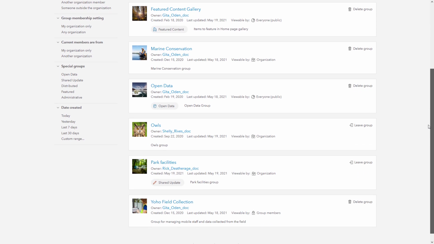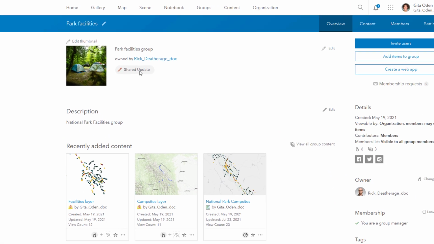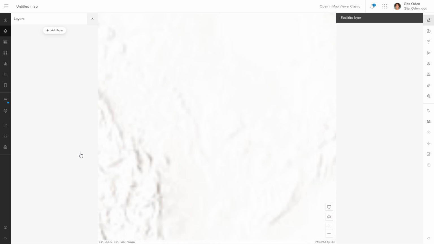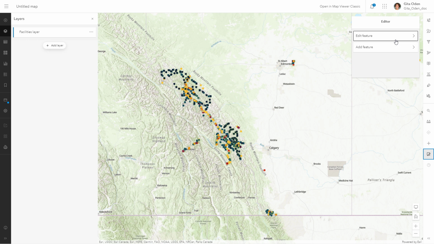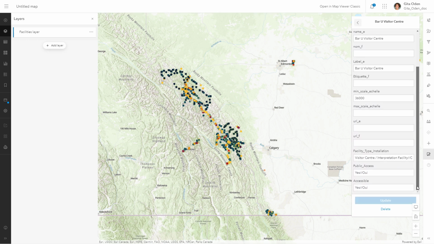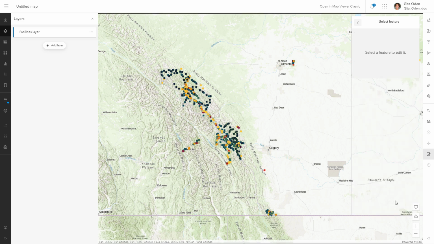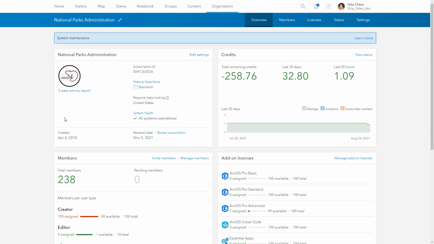Groups allow members to work closely together on projects and initiatives. Shared update groups are useful when multiple people need to update the same items. You can even use groups to collaborate securely with another organization through a partnered collaboration.